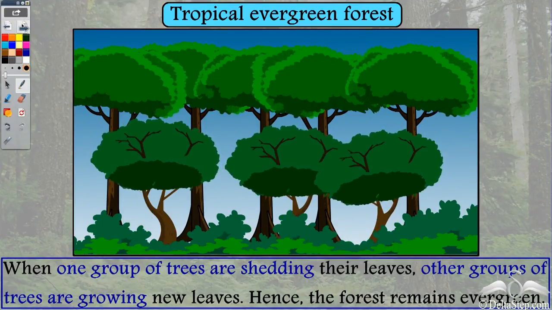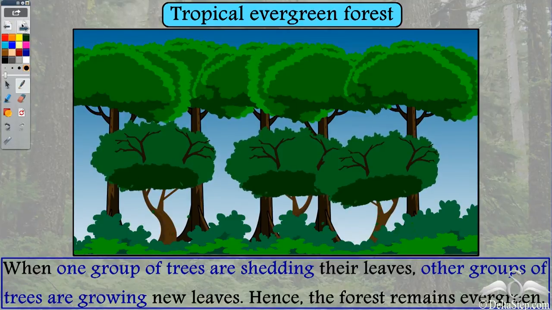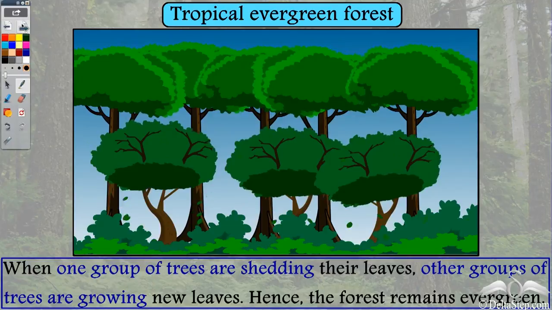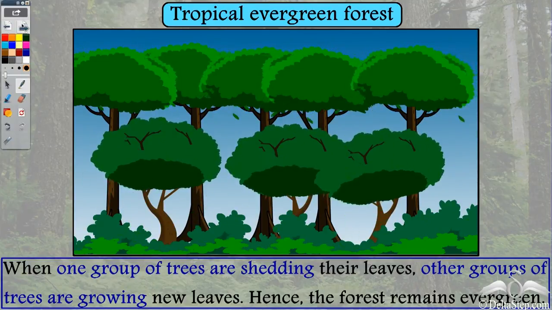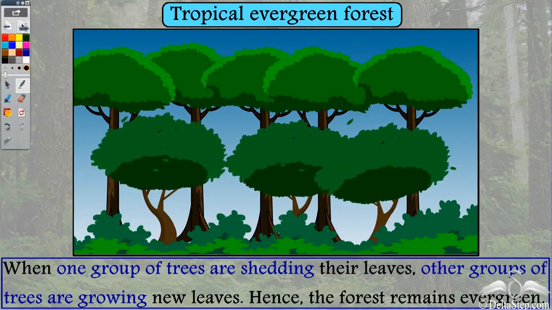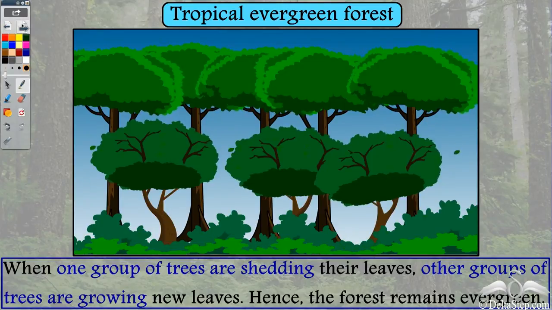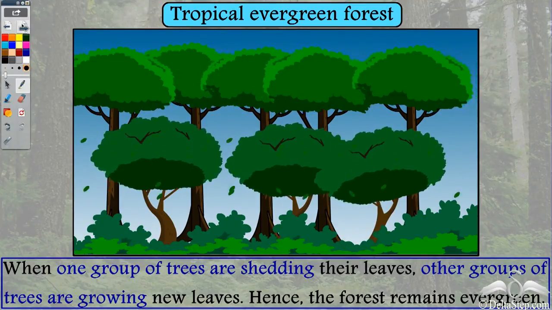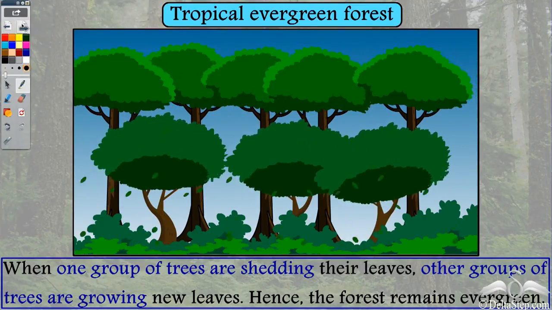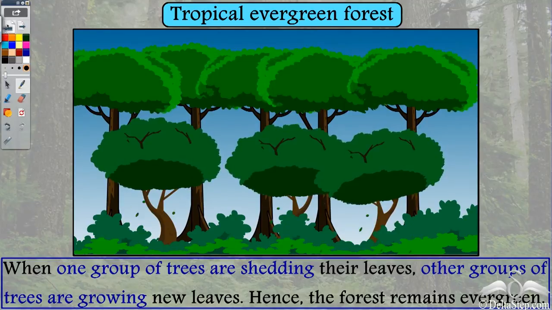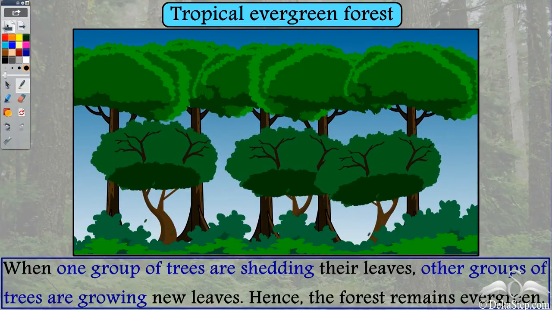So definitely even these trees shed their leaves, but not as much as deciduous vegetation, because they have enough supply of water. They are found in areas of high rainfall, so they don't have a major dry season. So they definitely shed their leaves to some amount, but because they have a cycle, as a result you feel that they are evergreen, and that is why these are called evergreen forests.